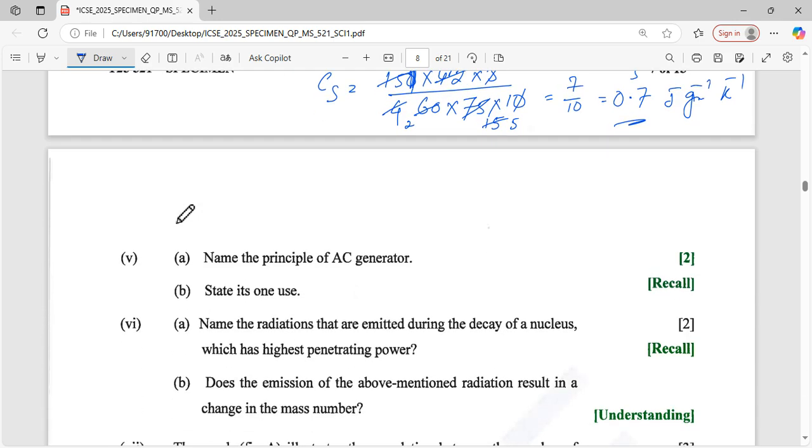Number 5. Name the principle of AC generator. That's a direct question. The Faraday law. Faraday law. The electromagnetic induction, EM induction. Okay. Next, state one use. We use it as a backup for the lift of a building during electric failure, a power generator.